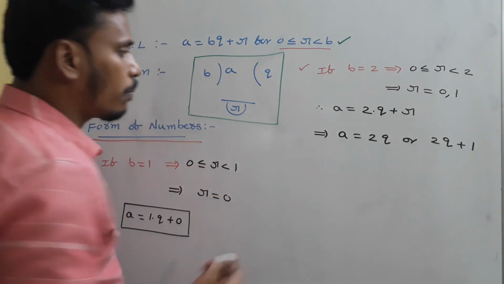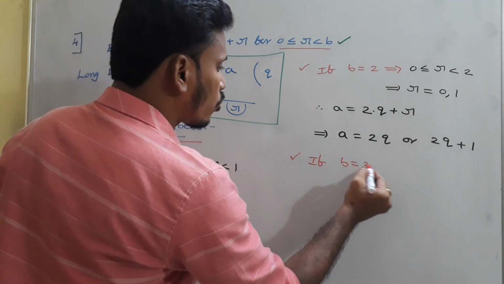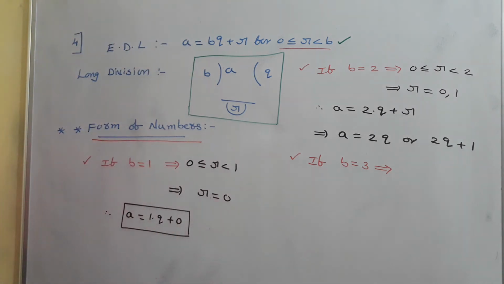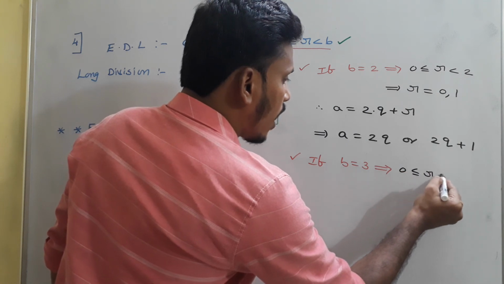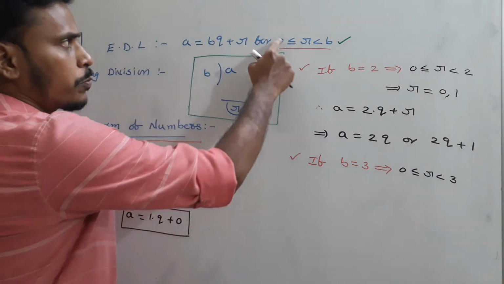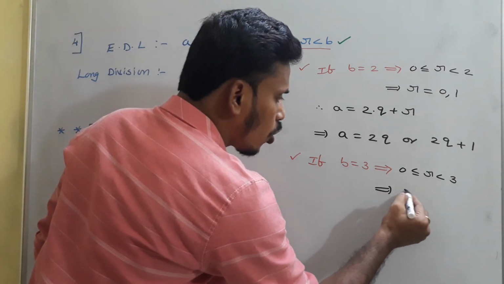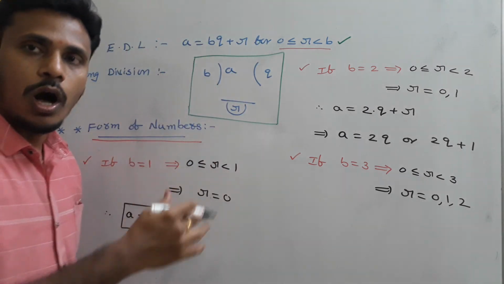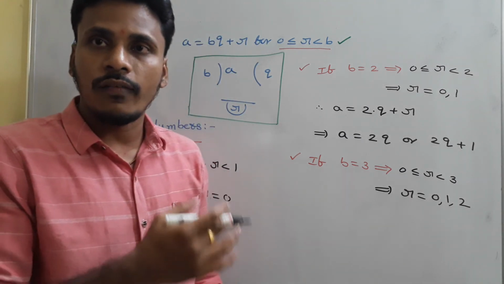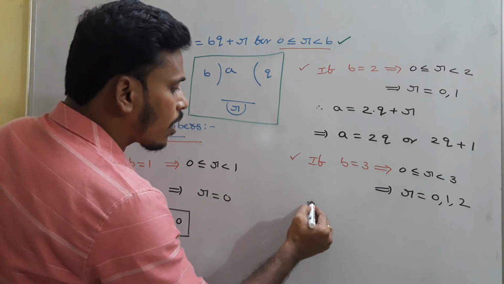I will discuss b equal to 3. If b is equal to 3, what can we say about r? Again the same discussion. If b is equal to 3, 0 ≤ r < 3. Replace b with 3. Since the r value is between 0 and 3, maybe 0, r is equal to 0 or 1 or 2.